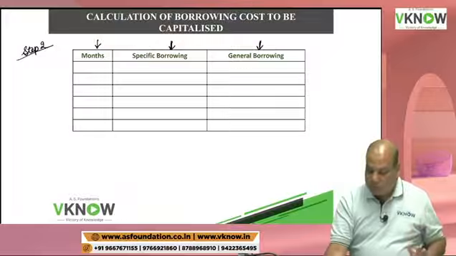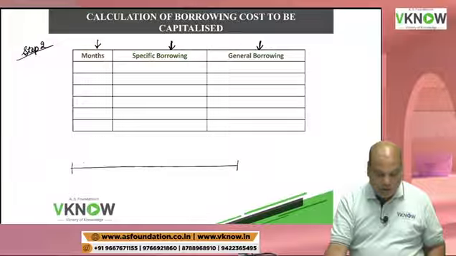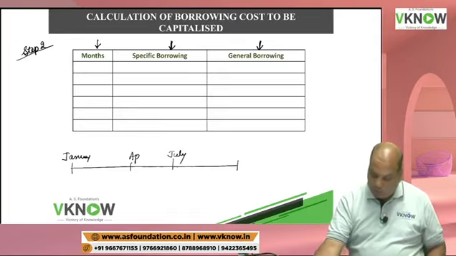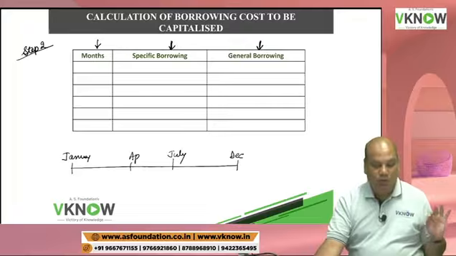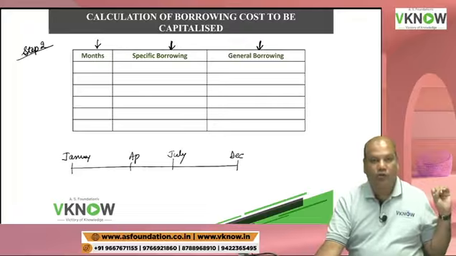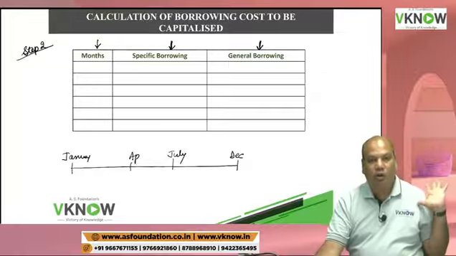In this question, the expenditure has been incurred in January, April, July and December. They have not mentioned whether it is 1st January or 31st January, 1st April or 30th April.